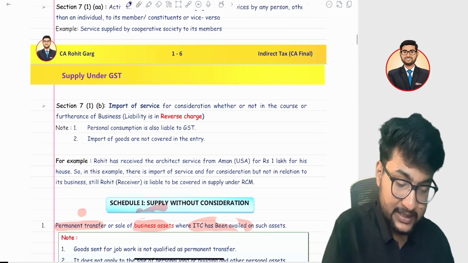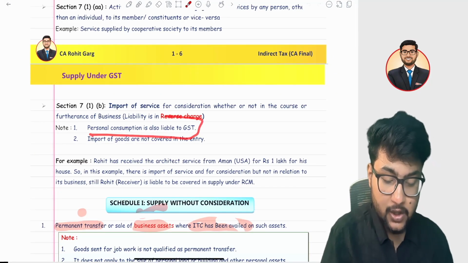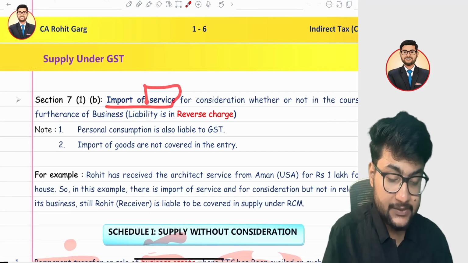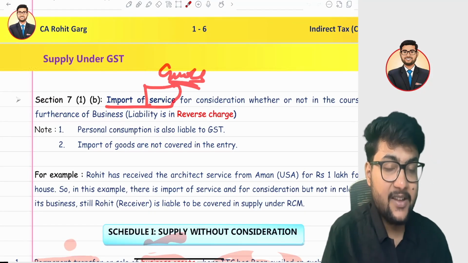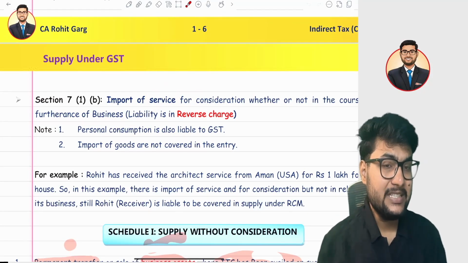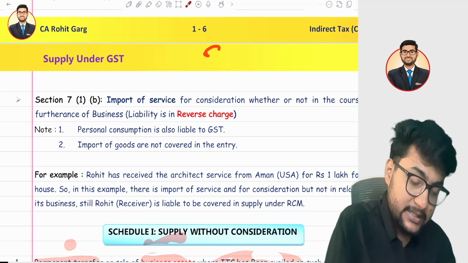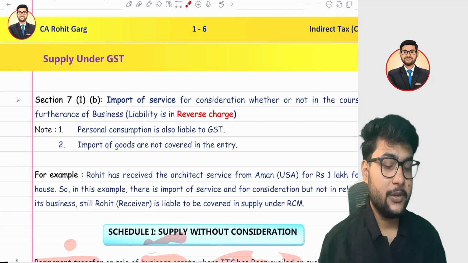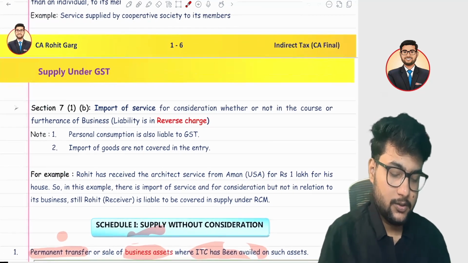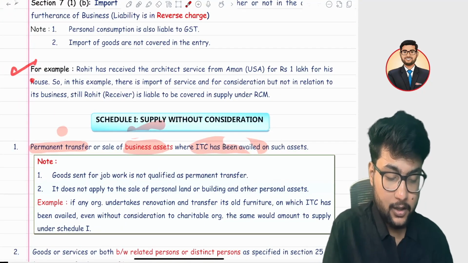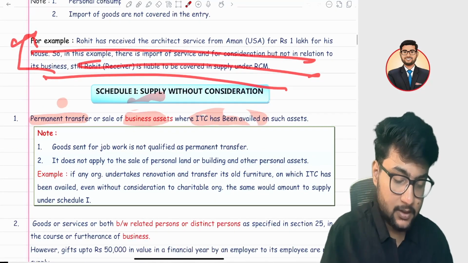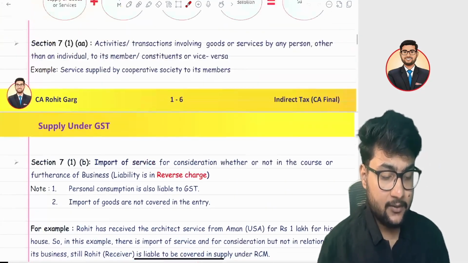Okay, so personal consumption is also covered under supply. Here we have covered import of services. We are not talking about import of goods. Sir, why are we not talking about import of goods? Because in import of goods, you will see customs rules will apply. Customs rules are going to be applied for import of goods. This is the example I take. Okay, so we have covered section 7.